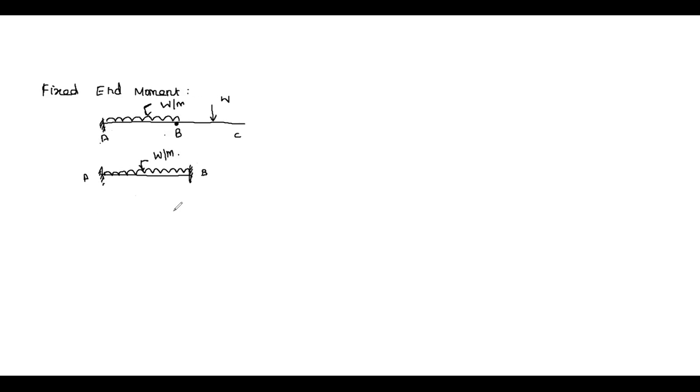So this is known as fixed end moment. Based on the loading condition acting on the span, if the ends are fixed, what is the moment acting at the ends of the beam? So it will be MFAB and MFBA. If there is no loading in the span, then MFAB is equal to 0, and MFBA is equal to 0.